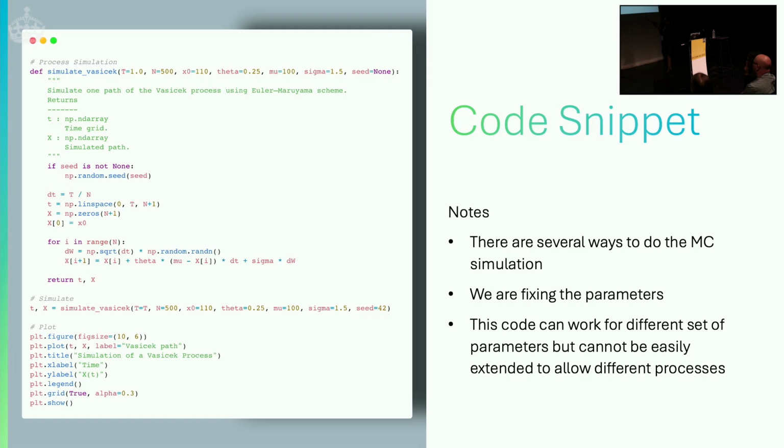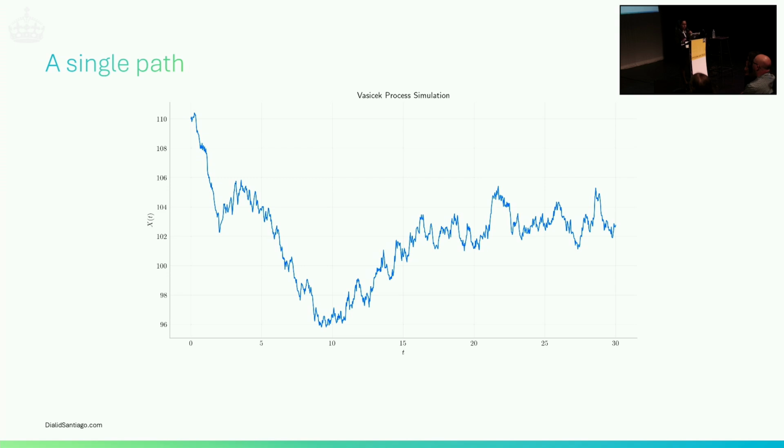If this works, we can change the parameters. This code is going to work, and we can produce different results. But interestingly, and this is very important, if I change my mind and I think, oh, I don't want the basis check process anymore, I will need to make changes to this code to have that. So the result of the snippet, this one path of the process.